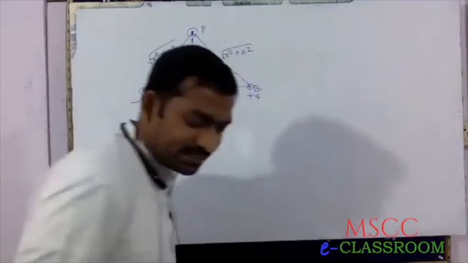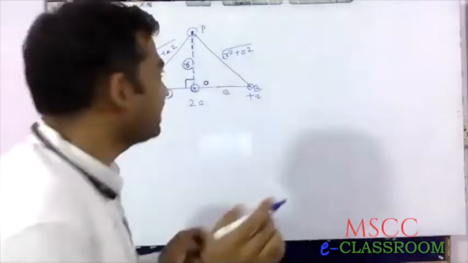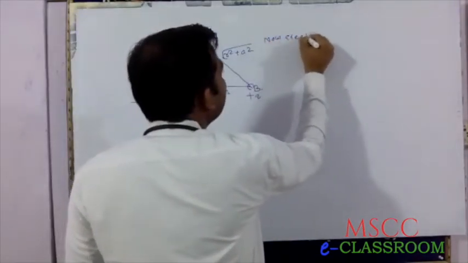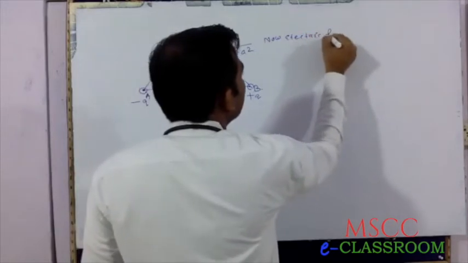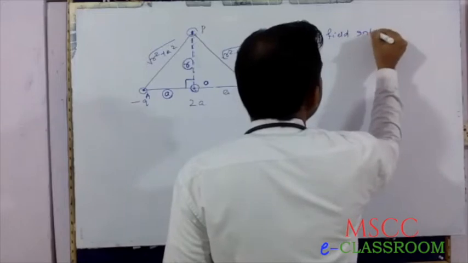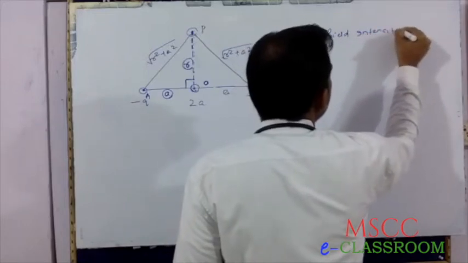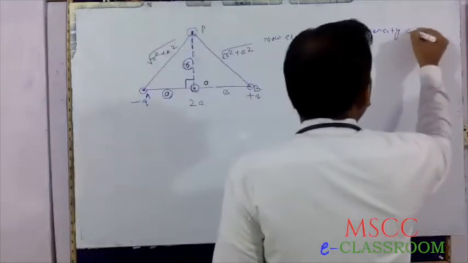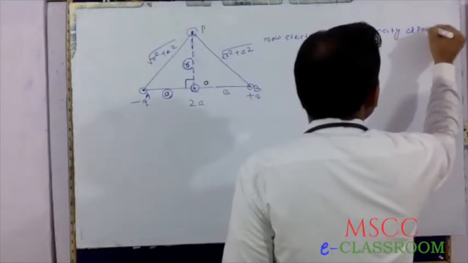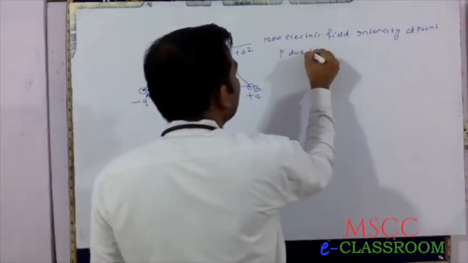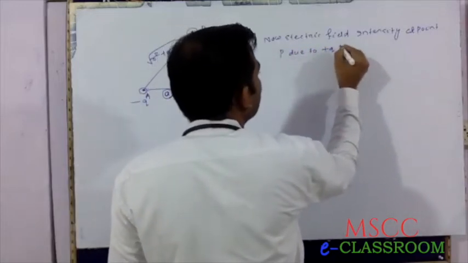Now we can write the electric field intensity at point P due to the +q charge.